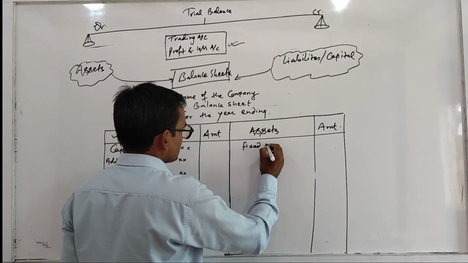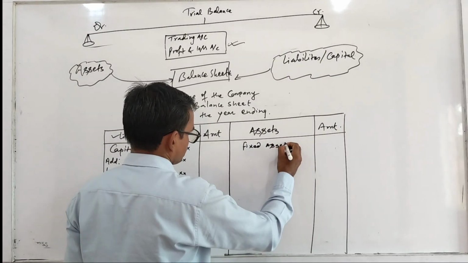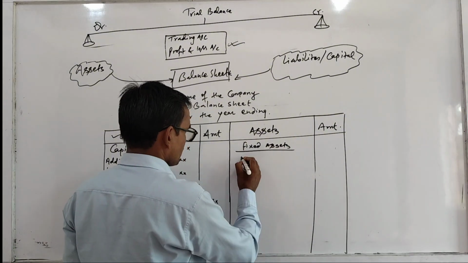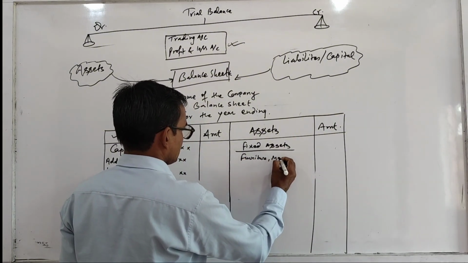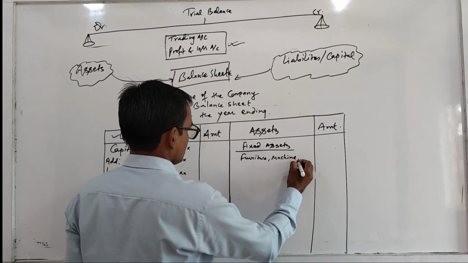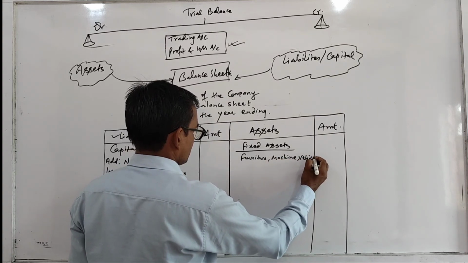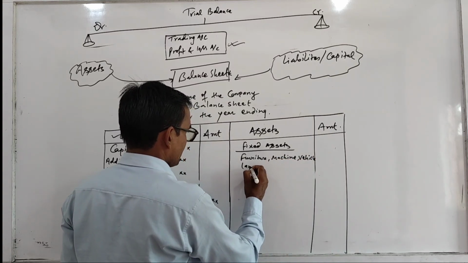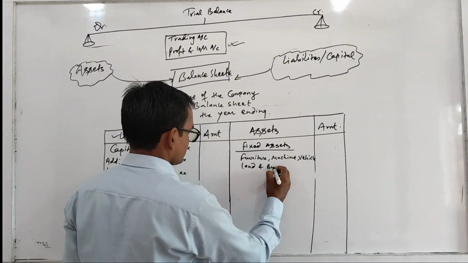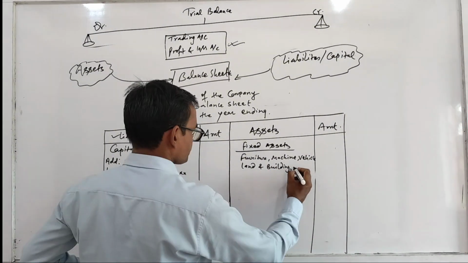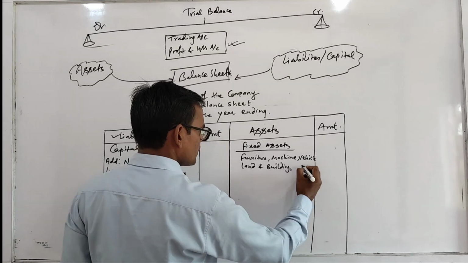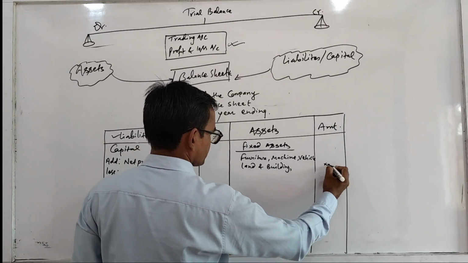One is fixed assets like furniture, machine, vehicle, land and building, etc.